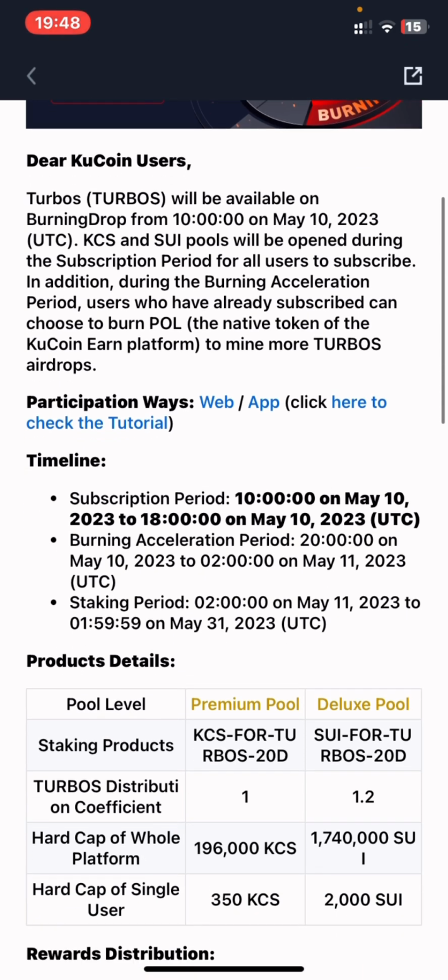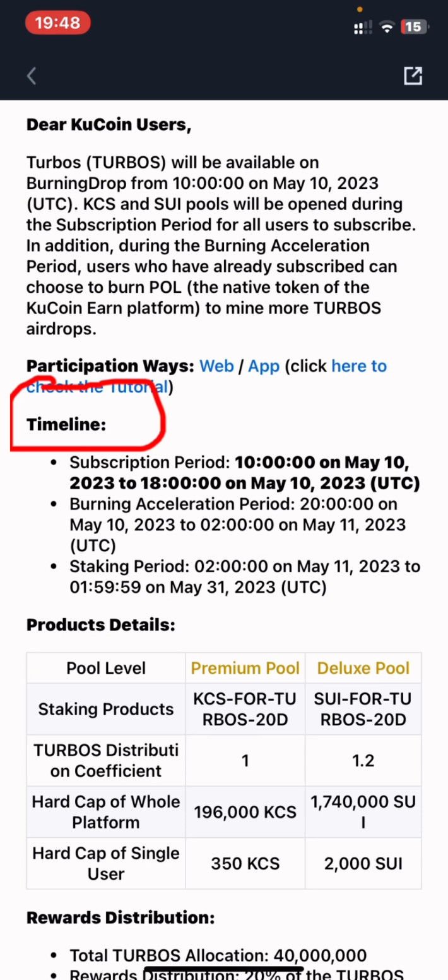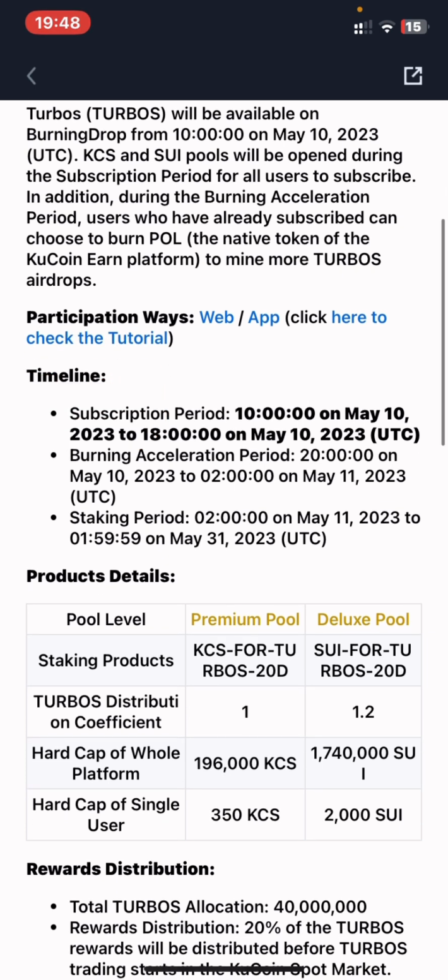And here is the timeline for this BurningDrop. Subscription period is going to be 10 o'clock on May 10, 2023 to 18 o'clock on May 10, 2023 UTC time. Make sure you check this time at your time zone so you can know a specific time you need to come to this KuCoin app to stake your token.